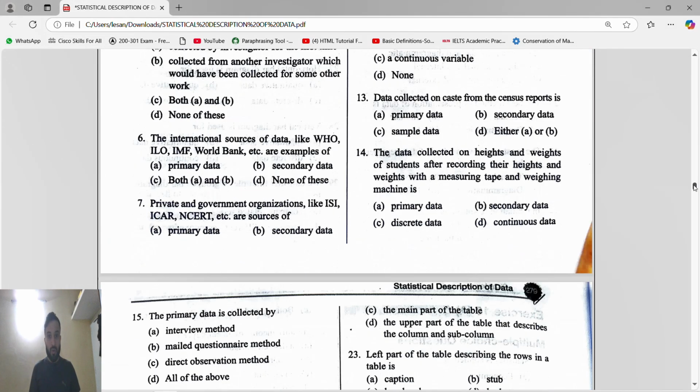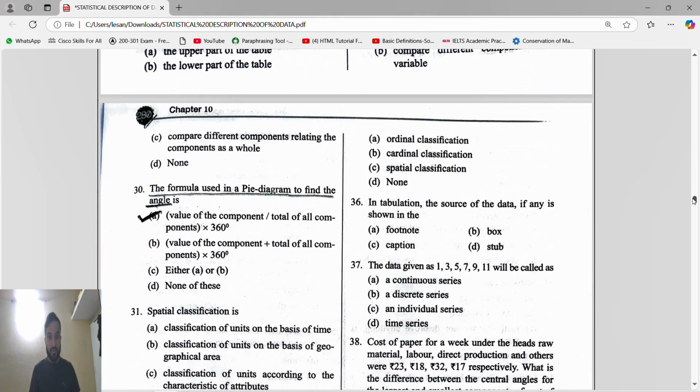And the formula for the pie chart is this. If they ask to find the pie diagram, the central angle, or the pie angle, all of these use the same formula. So you can write it down. Okay, the formula is, guys, what formula is?